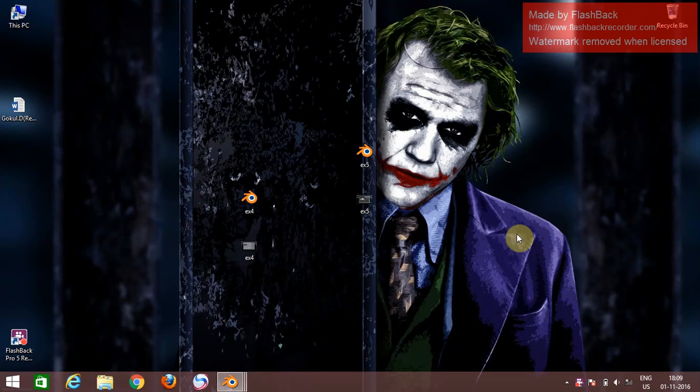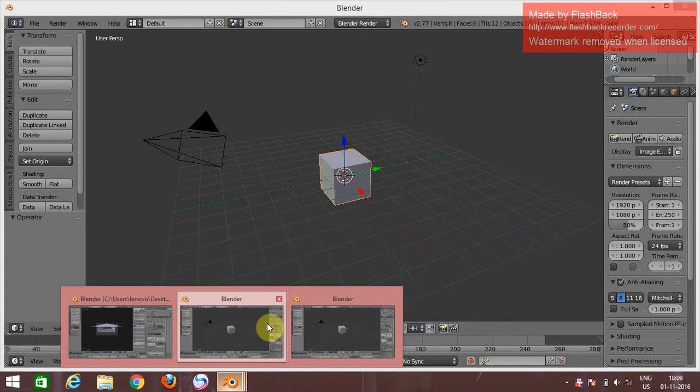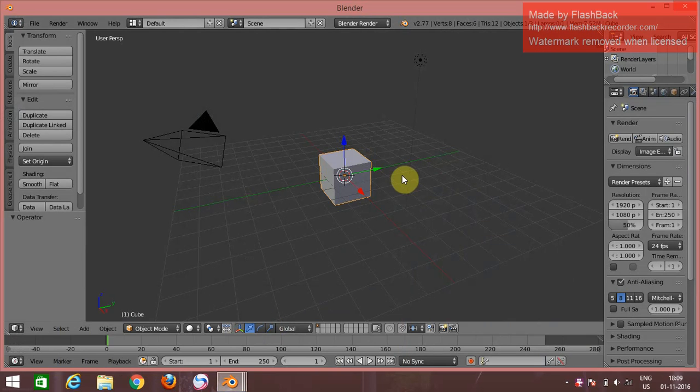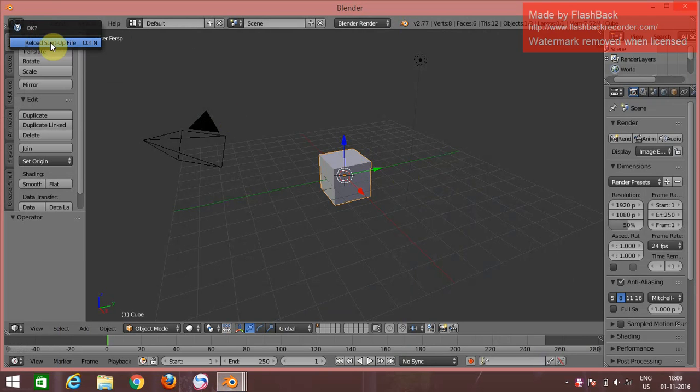In this video, I will explain how to create an auditorium using a software called Blender. This is the Blender software. This is the cube. You can create File, New to create a new cube. A new cube is created.